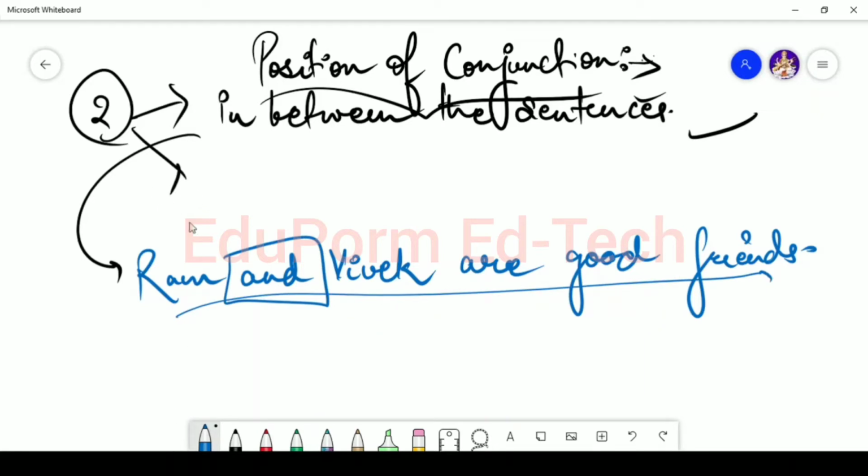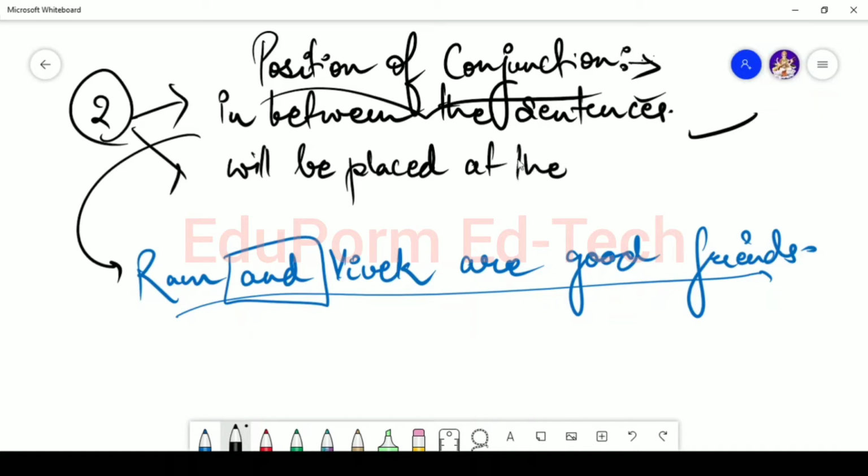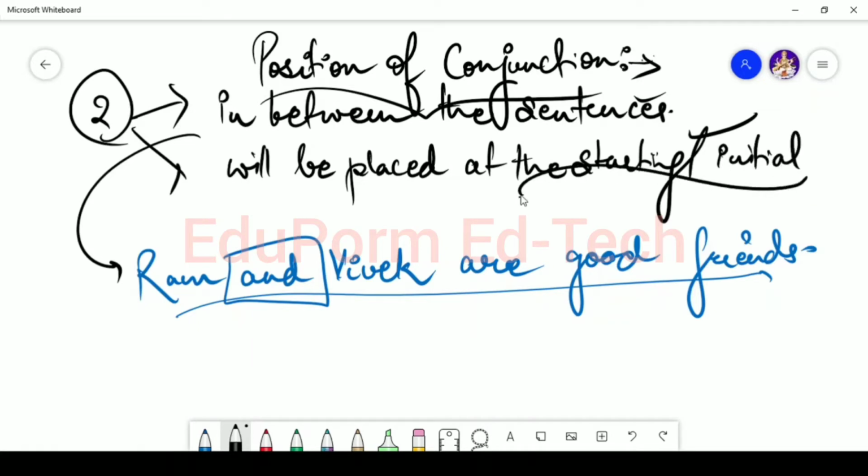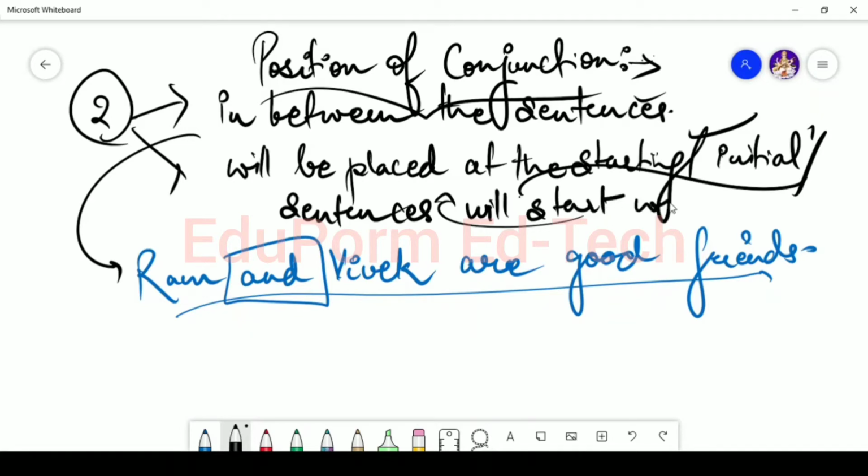The other scenario can be that the conjunction will be used at the starting, or you can say initial, or you can also say that the sentence will start with a conjunction.